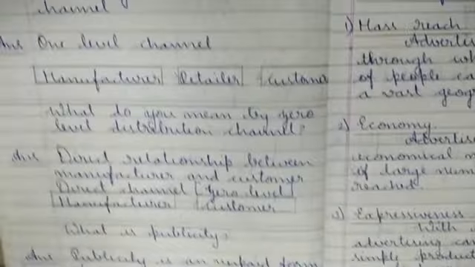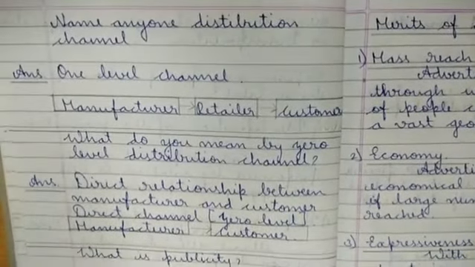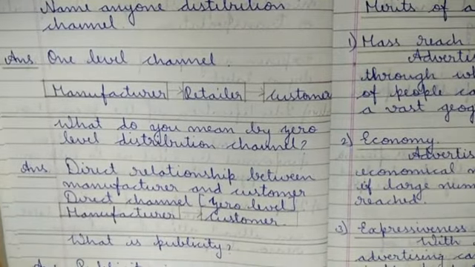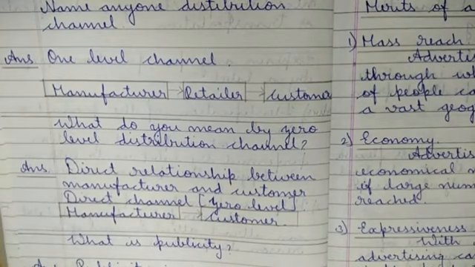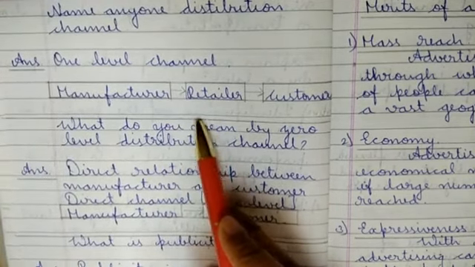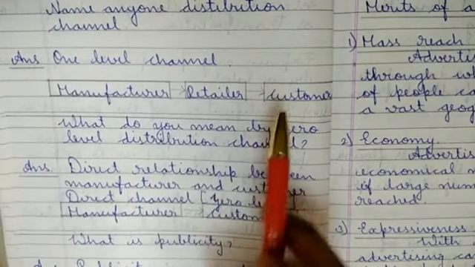Okay. Next, you have 1 mark question answers. Name any one distribution channel. In your previous video, I taught you what the distribution channels are: 1 level, 2 level, 3 level channels. Anything from that you can write. A 1 level channel has one intermediary, one middleman: manufacturer, retailer and customer.